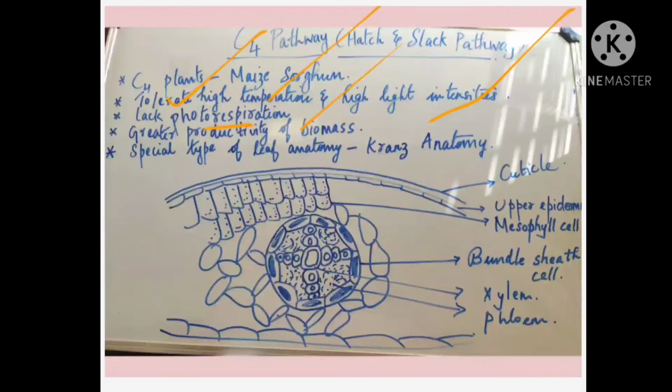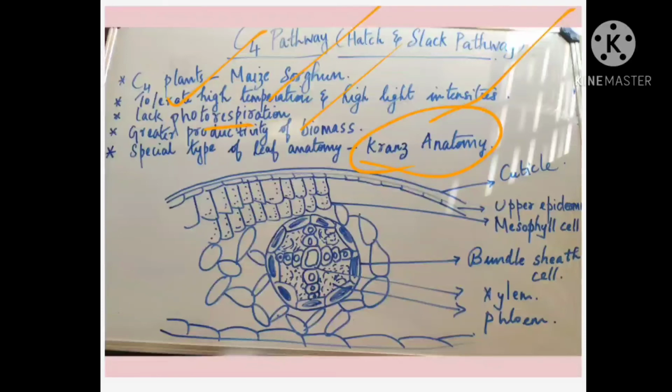Because they adapt to lessen the concentration of oxygen and increase the concentration of carbon dioxide. How is this possible? Only because of this Kranz anatomy, that is dimorphic chloroplast. Mesophyll cells have grana, and bundle sheath cells do not have grana. So in the bundle sheath you can find photorespiration is not taking place. They are helping in the production of food. So they are producing a lot of food, that's why greater biomass. So the anatomy I told you, it's Kranz anatomy.